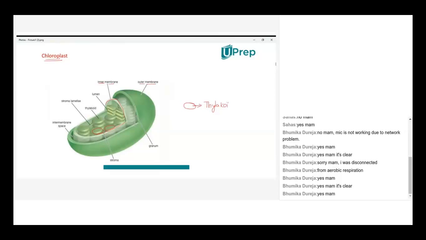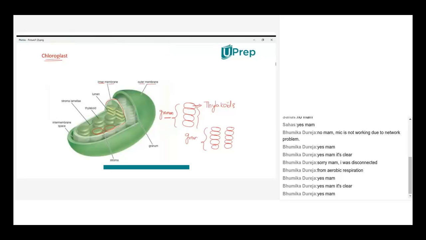When we have such coin-like structures stacked one above the other like this, these are all thylakoids, isn't it? So a stack of thylakoids we call a granum, singular again. Now I'm drawing the same structure like this. This is a granum. The same kind of granum is there beside. So we call this grana, plural.